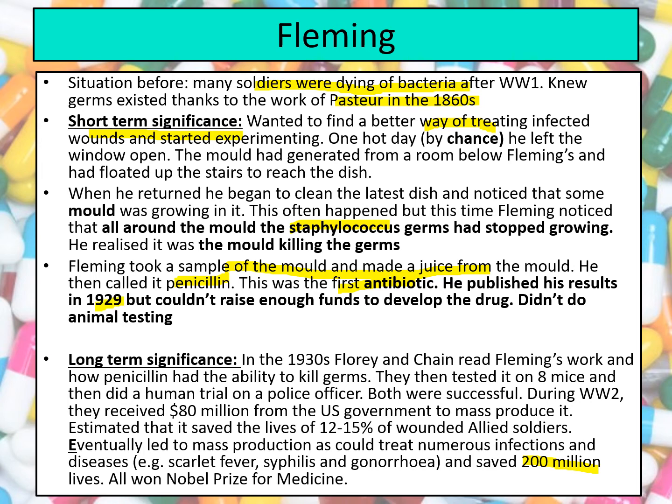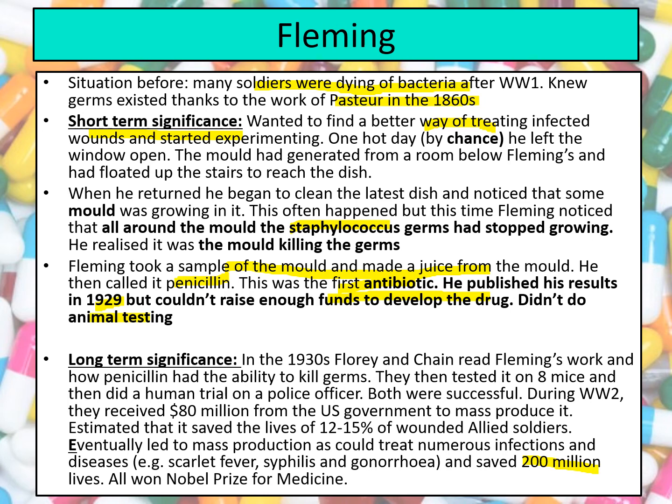But this is where Fleming's discovery kind of ends, because he doesn't raise enough funds to develop the drug, and mass producing quantities of this drug would be really, really difficult. He also doesn't go as far as doing things like animal testing, so he doesn't quite realise the significance of his discovery. He does write a paper on it, and that paper is incredibly important, but that is where Fleming's story kind of ends.